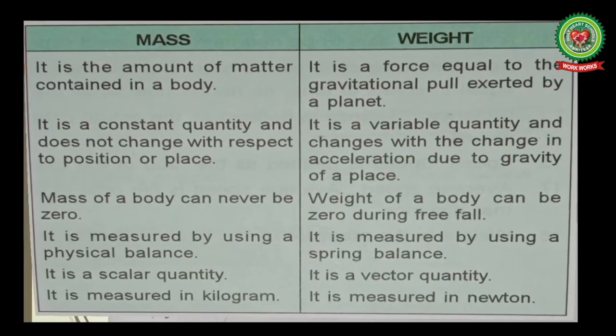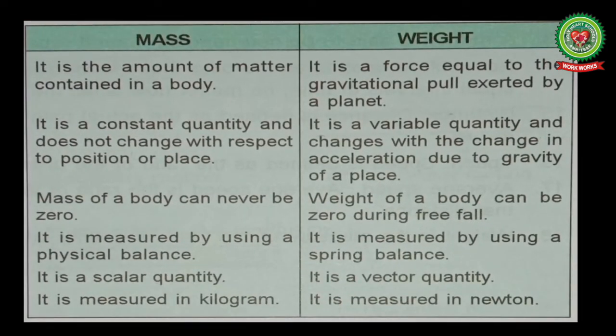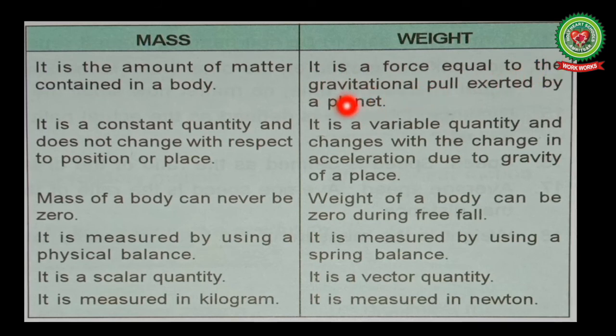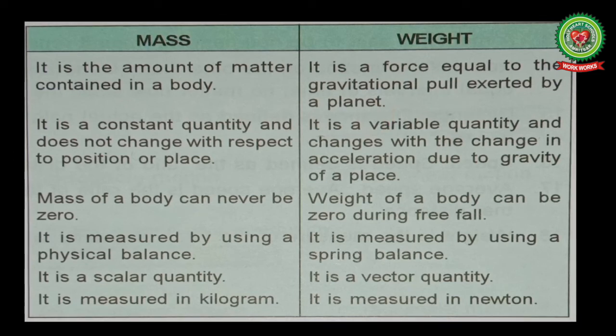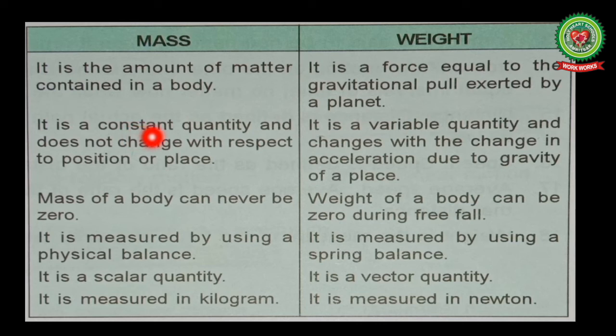Let us summarize the difference between mass and weight. Mass is the amount of matter contained in a body, as we have discussed. And weight is a force equal to the gravitational pull exerted by a planet, or it is the force with which an object is attracted towards the center of the earth. Students, mass is a constant quantity, meaning it remains the same everywhere and does not change with respect to position or place.